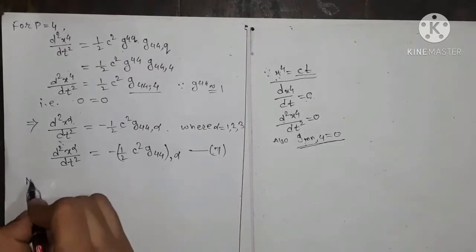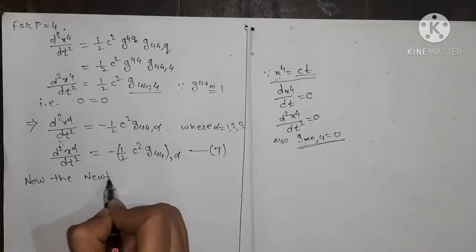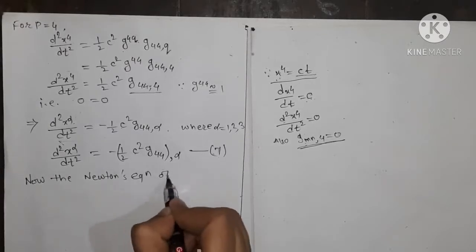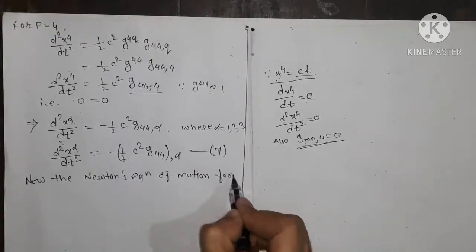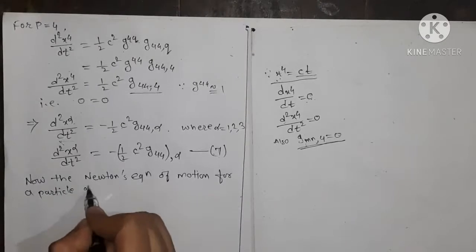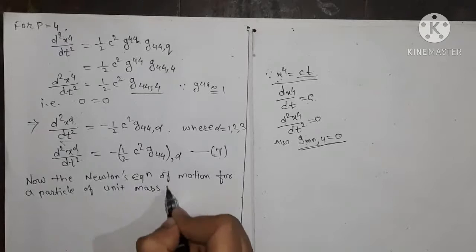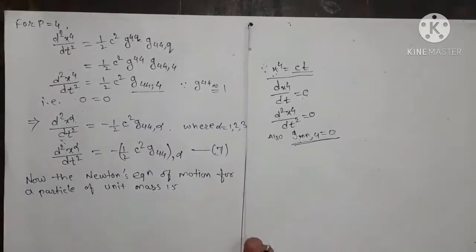And now the Newton's equation of motion for a particle of unit mass is. Now what is the equation of motion for a particle?